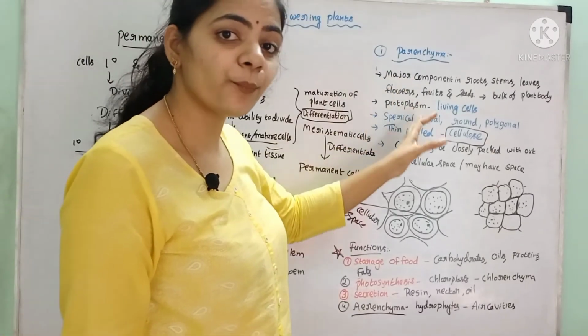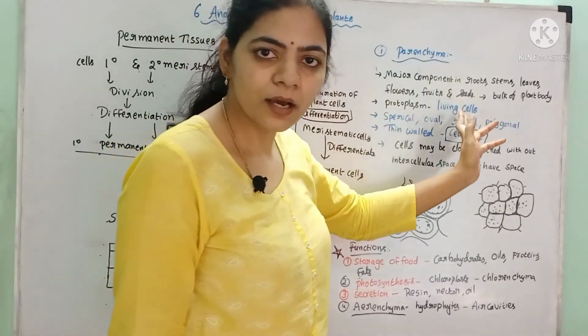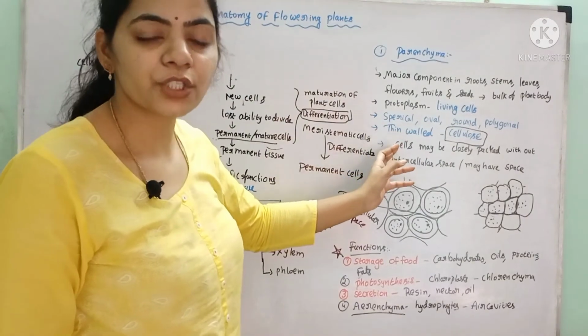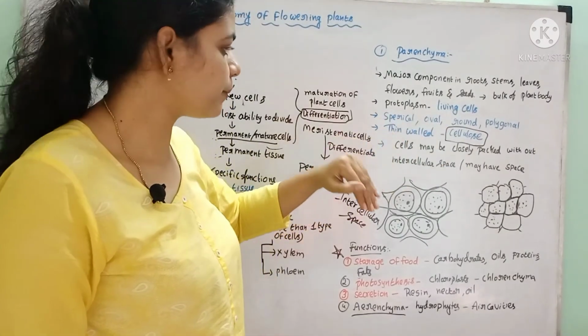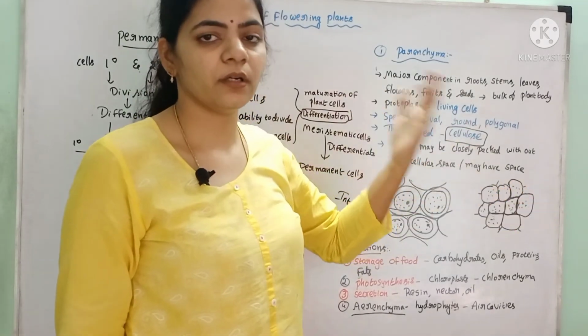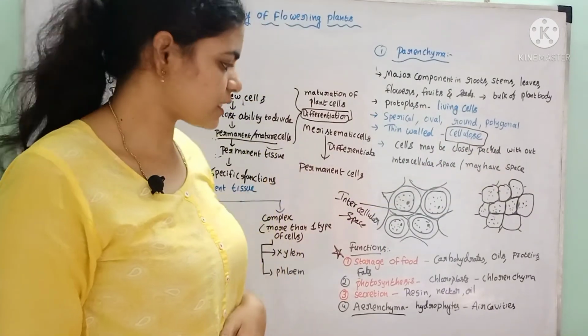They have protoplasm, and hence they are living cells. The cells are thin-walled and made up of cellulose. They are in different shapes like spherical, oval, round, polygonal, and these cells may be loosely packed with intercellular spaces, or some of them will be tightly packed with no intercellular spaces.